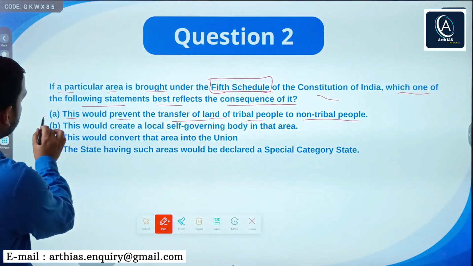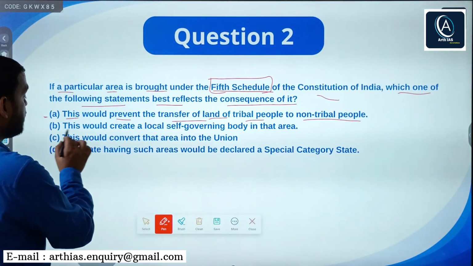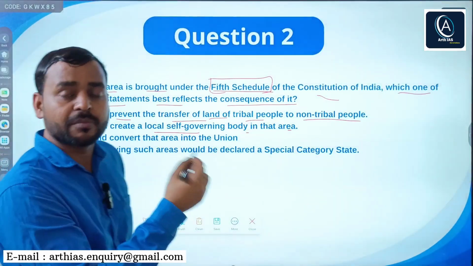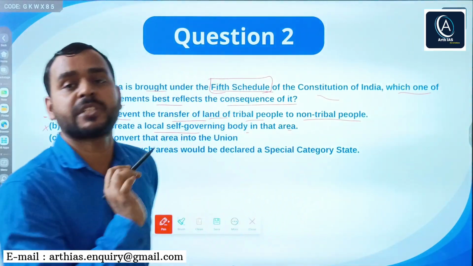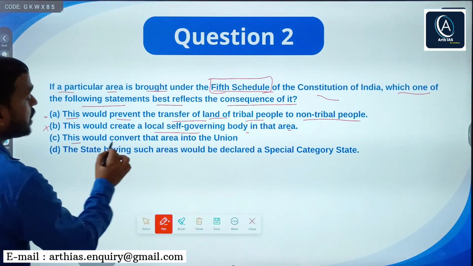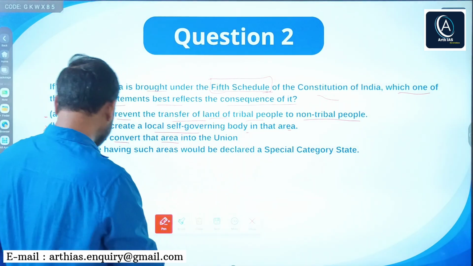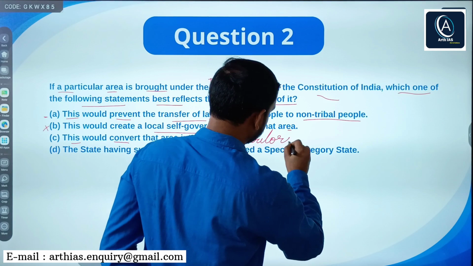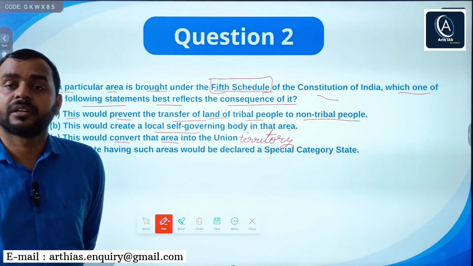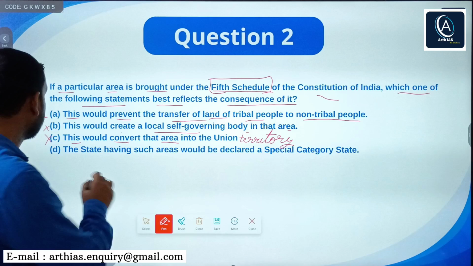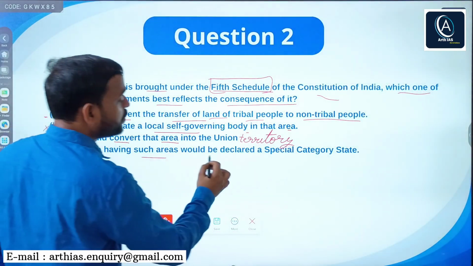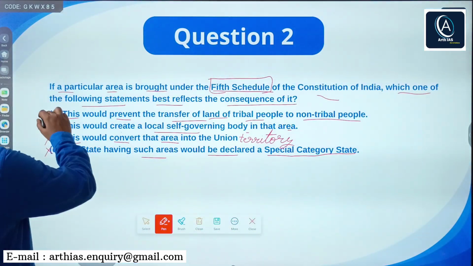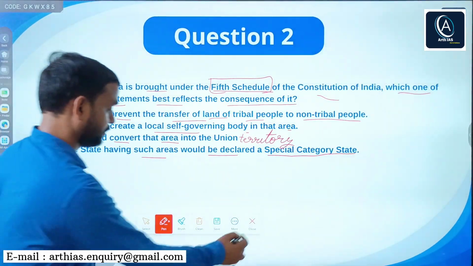This provision is correct. This would be the right answer, but read the other options. B says this would create a local self-government body in that area. No, actually that is a matter of Panchayati Raj, not the 5th Schedule. Next, this would convert that area into a union territory. Nothing like that. D says the state having such an area would be declared a special category state. No. So A is the right answer to this question.